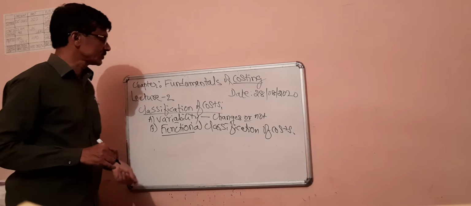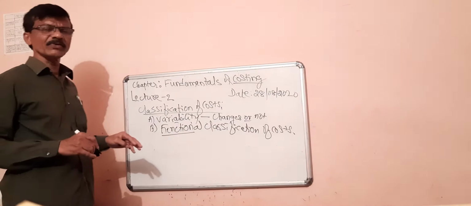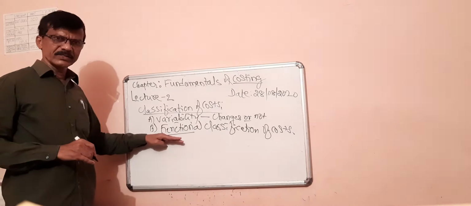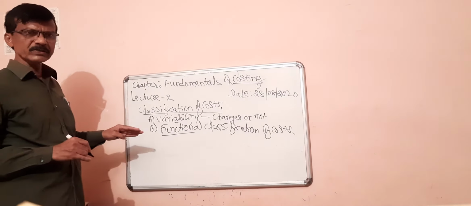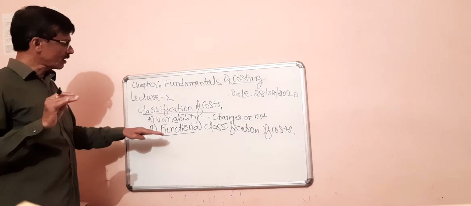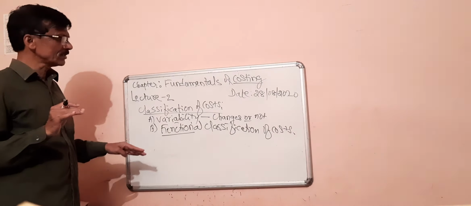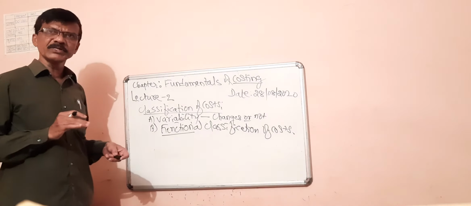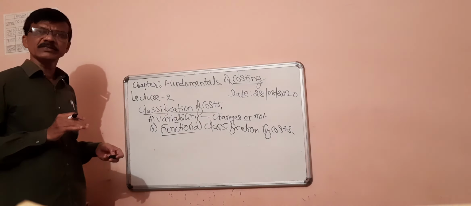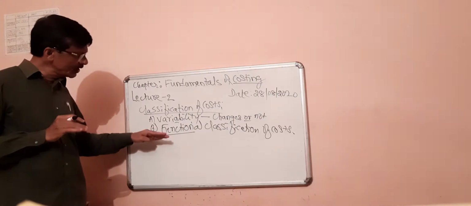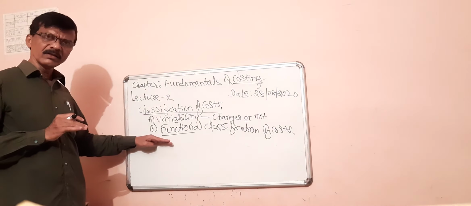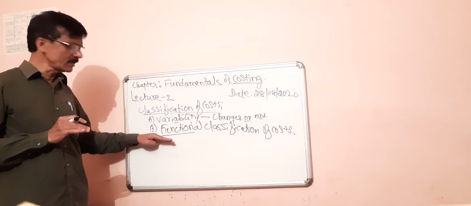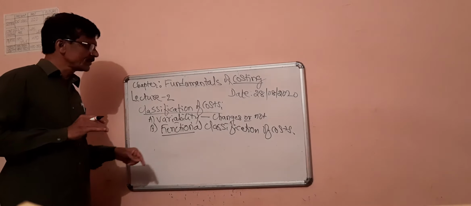Functional classification of costs. In this classification, costs are classified based on different functions performed by a particular business organization. Particularly during the production process, three functions are important as far as classification of costs is concerned. First one is factory. Second one is administration or office. Third and last one is selling and distribution. These are three main functions we have to take into account while preparing the cost sheet, which we will discuss later on.